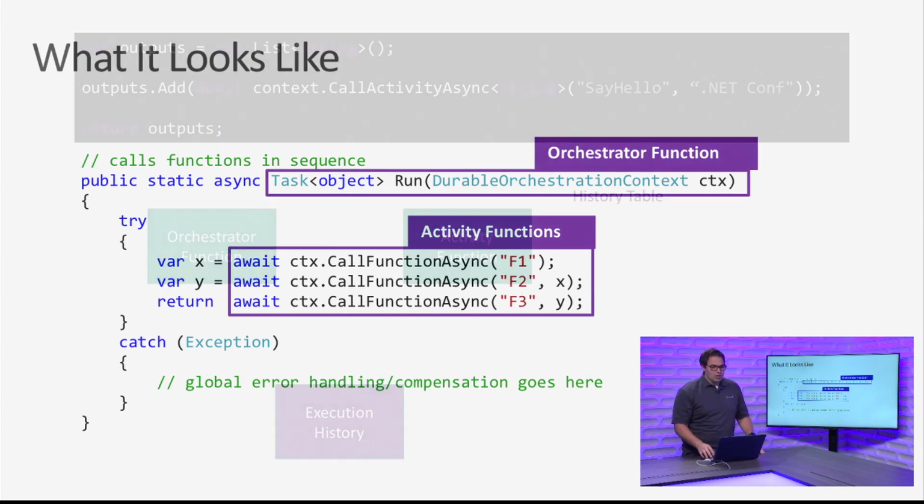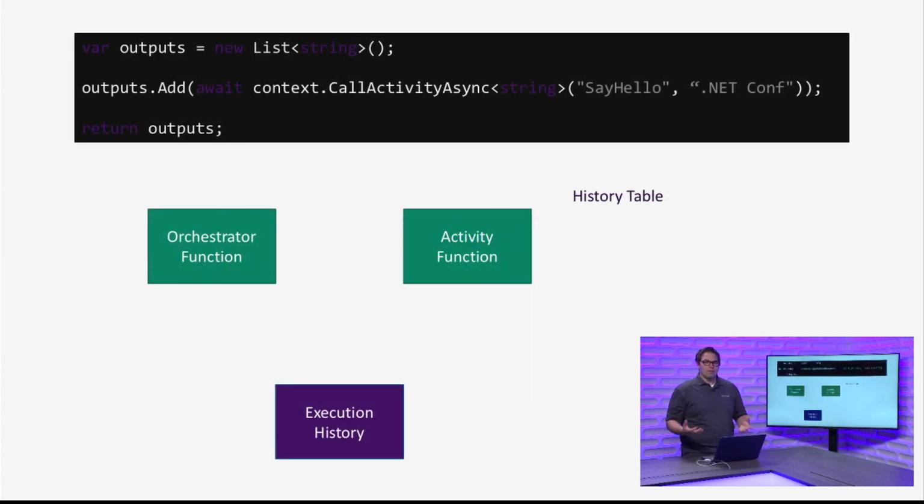Now, in order to do that, we're using a thing called event sourcing, and I'm going to show you through an example of what's happening behind the scenes. So before I do, I have a very simple orchestration here, just to illustrate the point, because this is very critical to understand. Honestly, if there's anything you gain from this talk, if you understand this slide, you will be much more successful in writing durable functions.